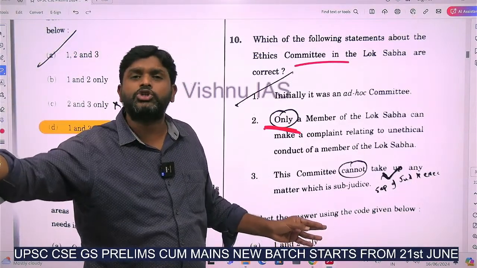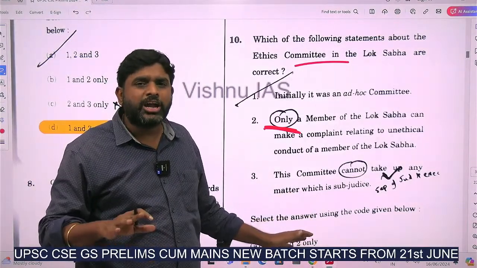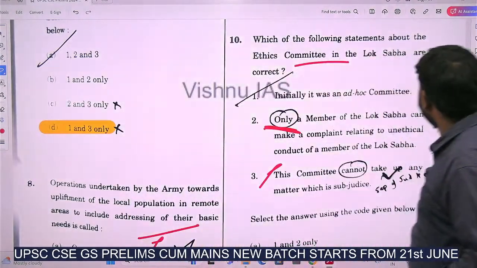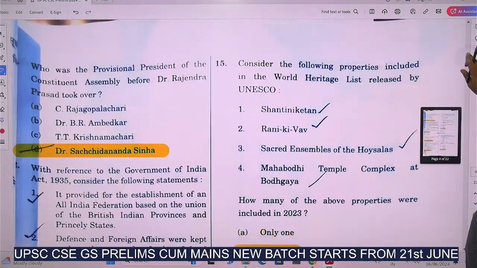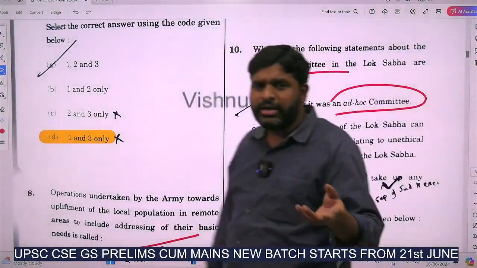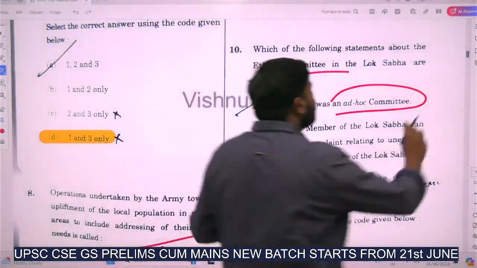Then 100% no committee will have any role, hence this statement is correct. 'Only a member' is wrong. Initially it was an ad hoc committee. If you don't know this also, by elimination we can make this answer correct.